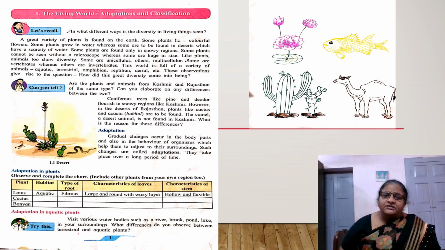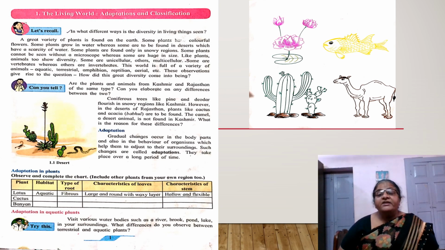What is adaptation? Adaptation means gradual changes in the body parts and also in the behavior of an organism. We will take the example of fish. Fish is an animal. Can you consider it living on the land? No, it cannot survive without water,